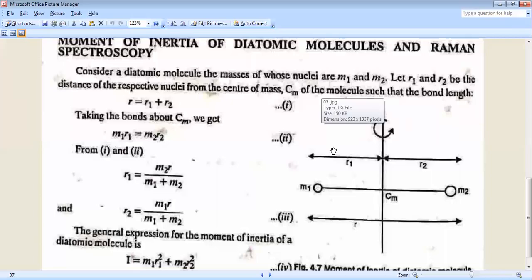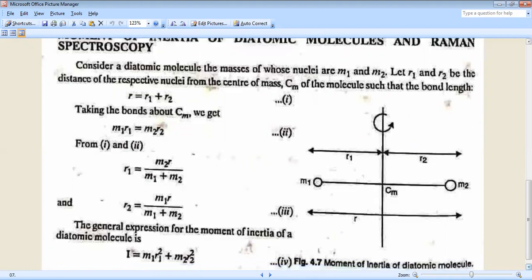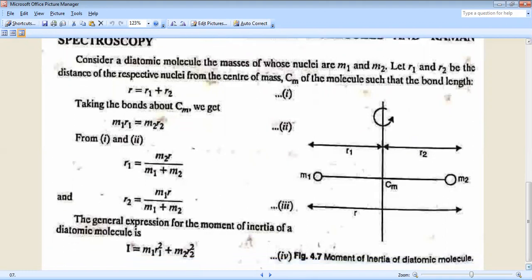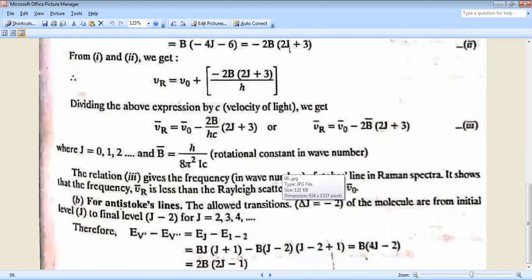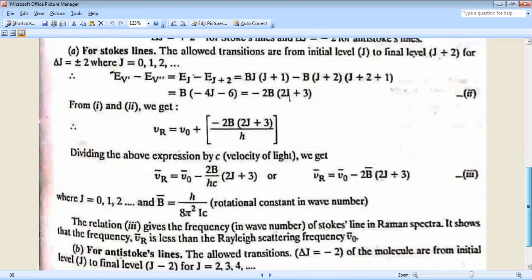Hello everyone. In this video, I will discuss Raman spectroscopy of diatomic molecules. You know moments of inertia. If we consider the rigid rotator model, the moment of inertia of a diatomic molecule is I equal to mu r square.